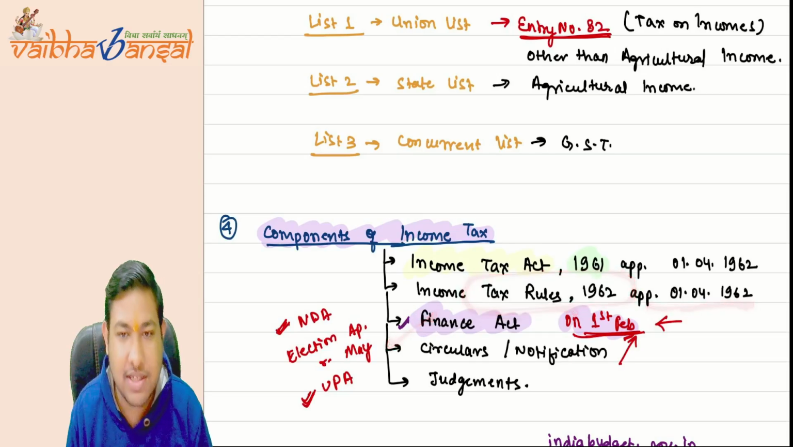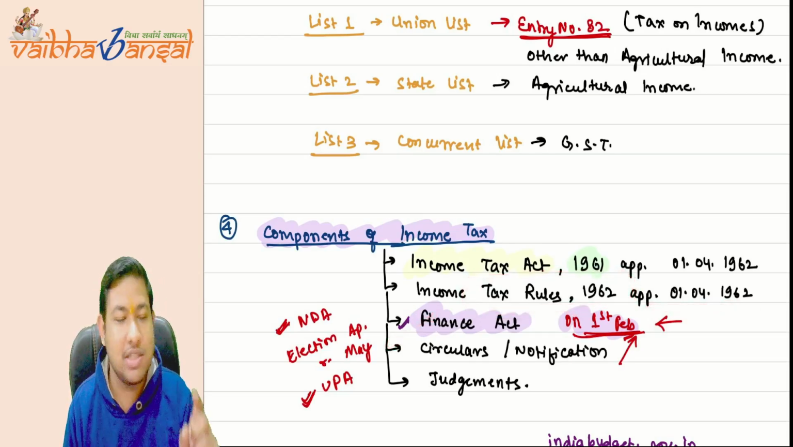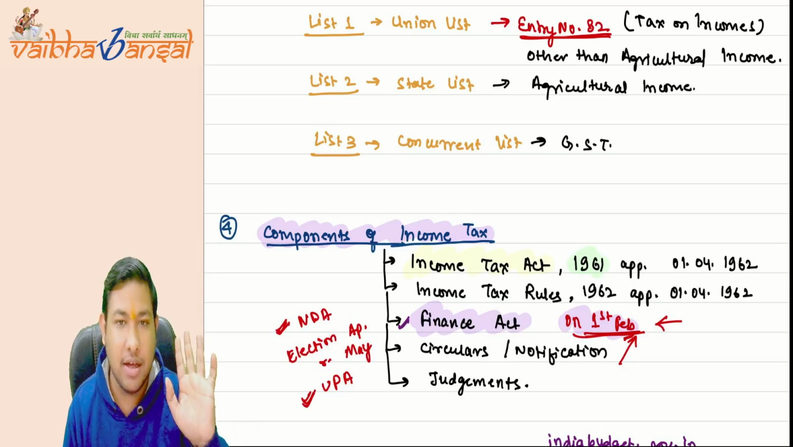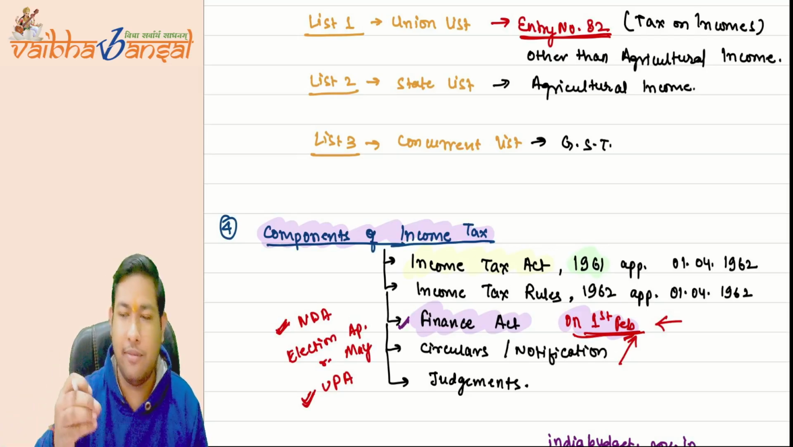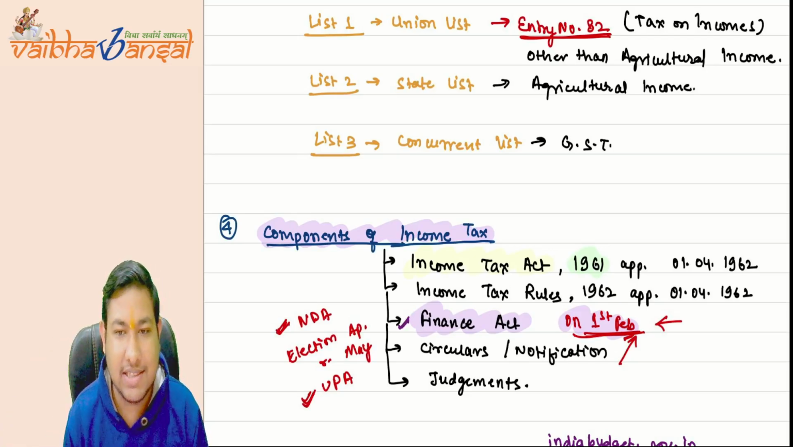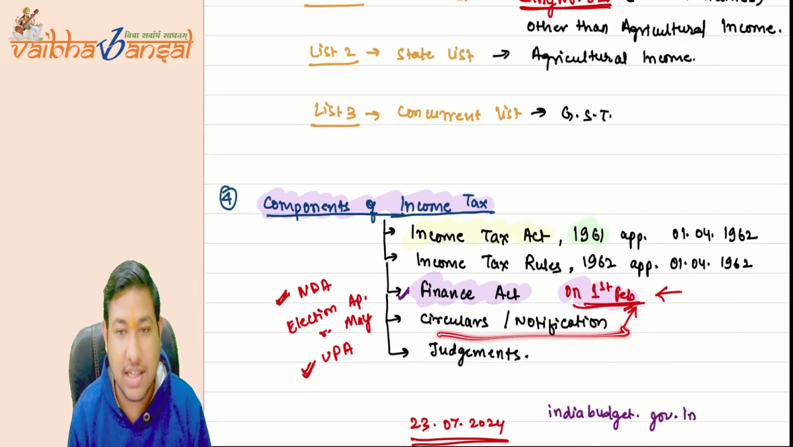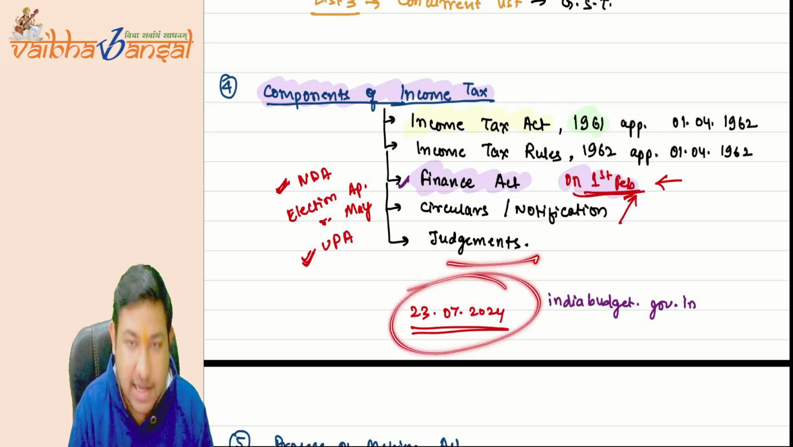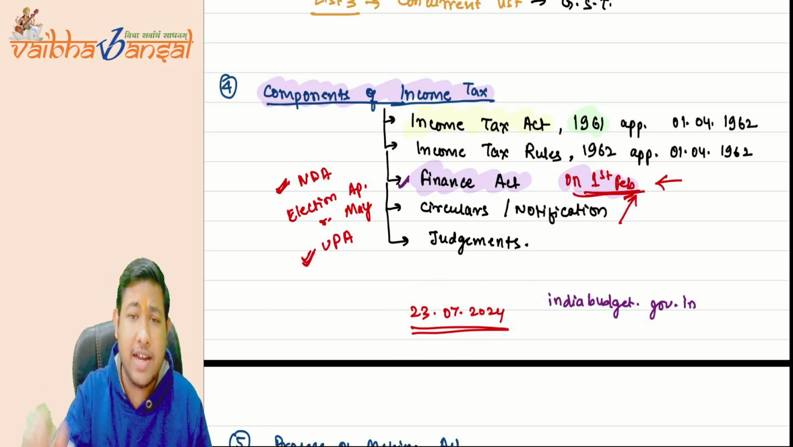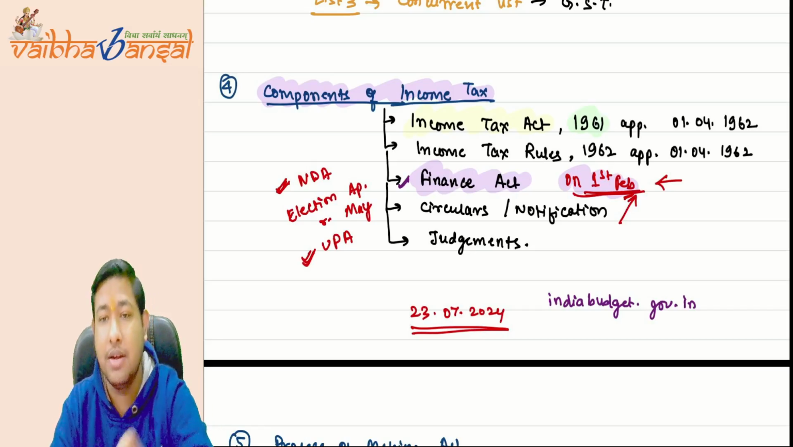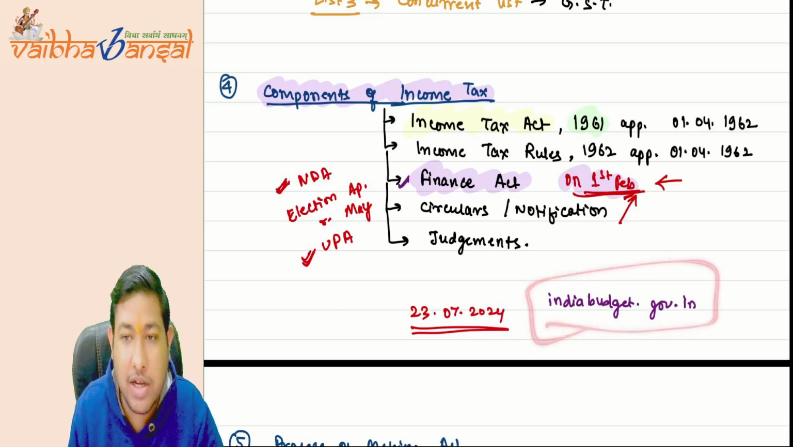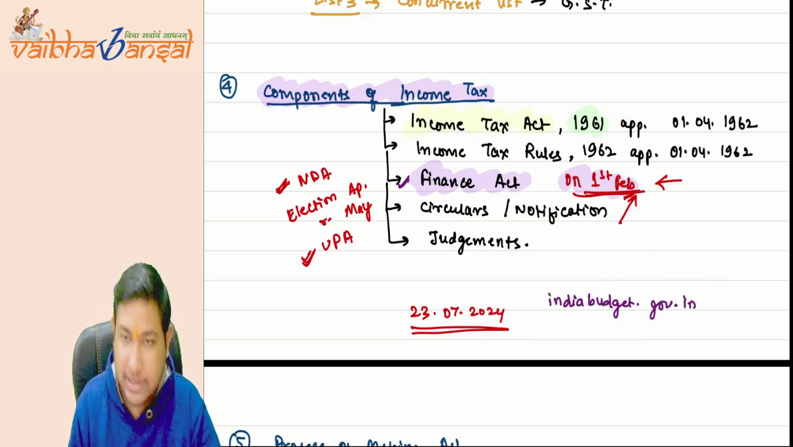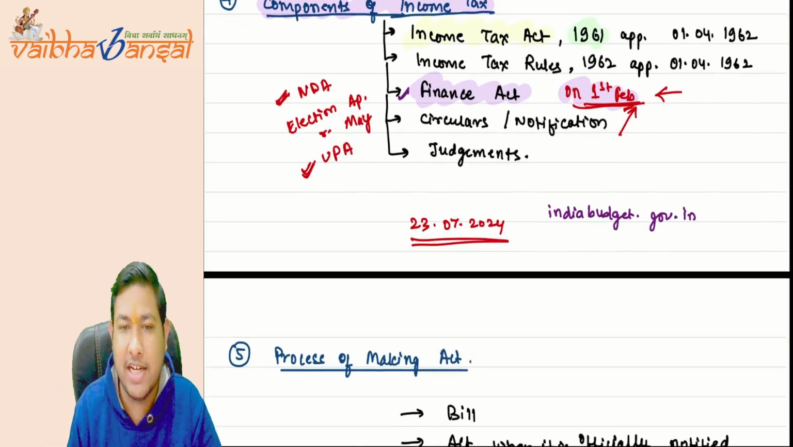Then the Finance Act, circulars and notifications. We have discussed the Finance Act in full detail: what is its structure, how a bill becomes an act, and everything with a practical example. Then the circulars, the notifications and the judgments. I said that this time the Finance (No. 2) Bill 2024 came on 23rd of July 2024. This is a website from where you can access the budget, budget speeches, the memorandum to the finance bill, and everything.